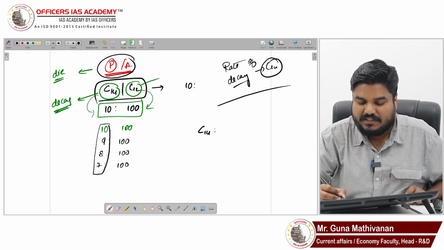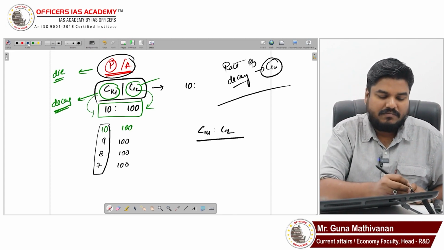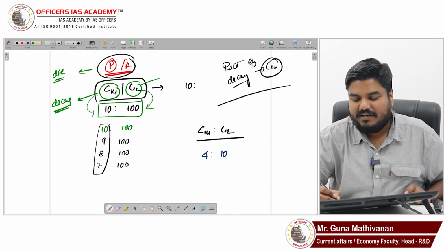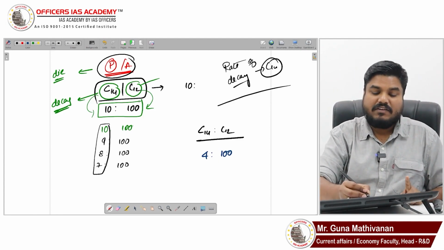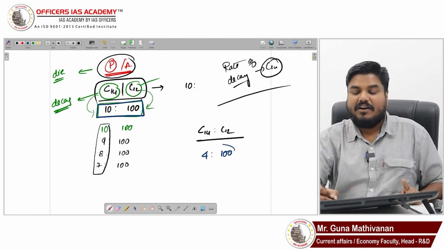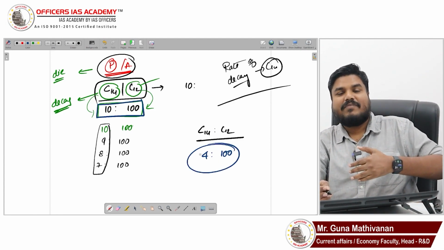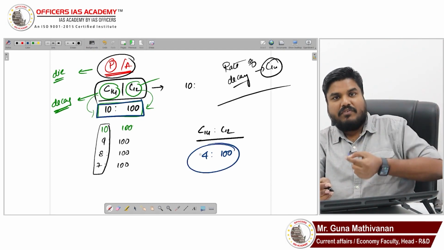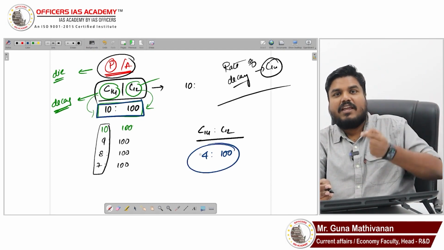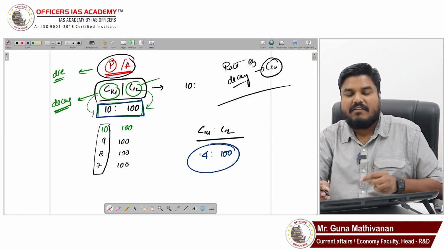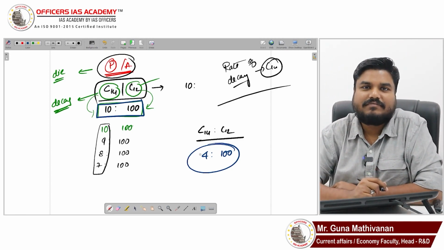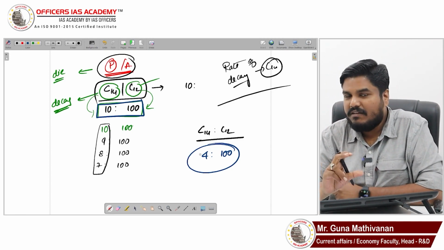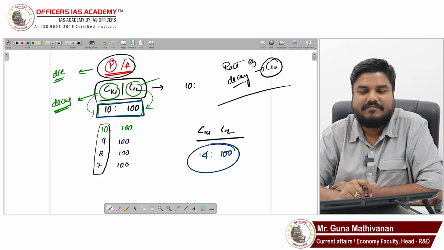Now the ratio between C14 and C12, assume it is 4:100. I know originally it will be 10:100, but now it is 4:100. So from 10 it came to 4. What is the rate of decay? I know it, through which I can calculate the age of that fossil. This is called the carbon dating methodology.